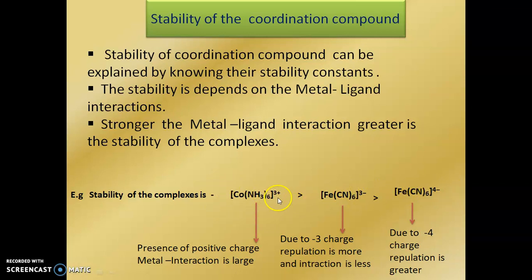In the case of +3 charge, the metal interaction is large, but with -3 charge, repulsion is more and interaction is less, and in the case of -4 charge the repulsion is greater.